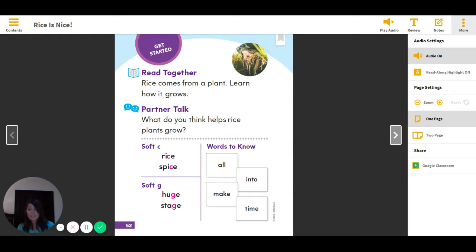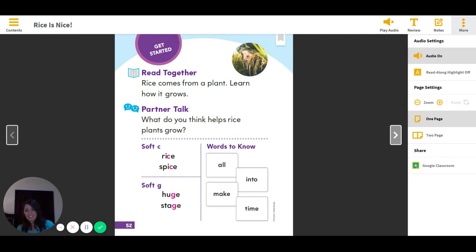The C is going to be making the S sound, just like in rice, spice. Say those words with me. Rice, spice. Did you hear that? The C is not making K. The C is making the S sound. That's why we call it the soft C sound.